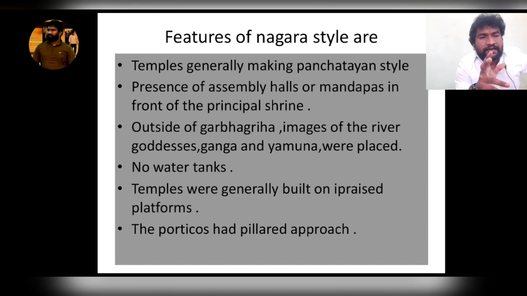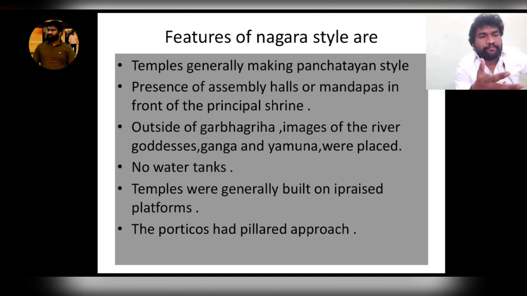Next, outside of or in front of the Garbhagriha, images of the river goddesses Ganga and Yamuna were placed. But if you observe Dravidian style of architecture, in front of the Garbhagriha there are Dwarapalas, Mithuna or Yakshas.